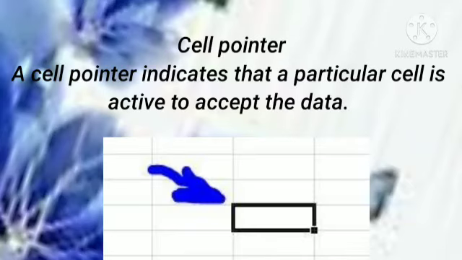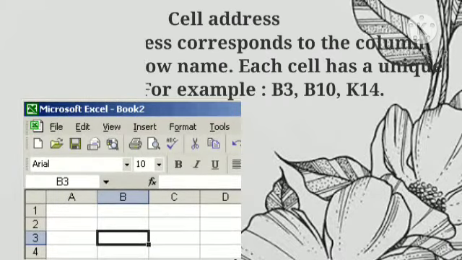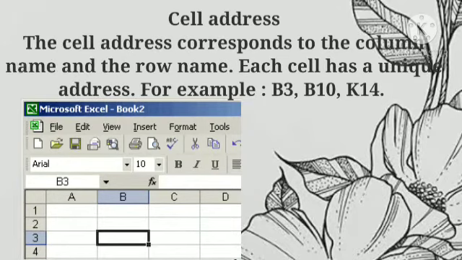Cell pointer. A cell pointer indicates that a particular cell is active to accept the data. It is a cell boundary that is highlighted by a rectangular box. Cell address. The cell address corresponds to the column name and the row name. Each cell has a unique address, for example B3, B10, K14, K16, K18, etc.